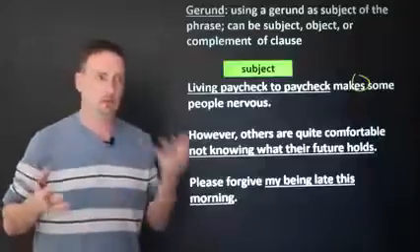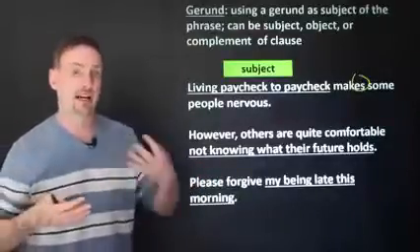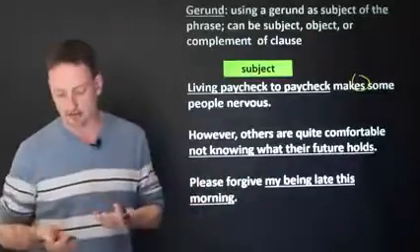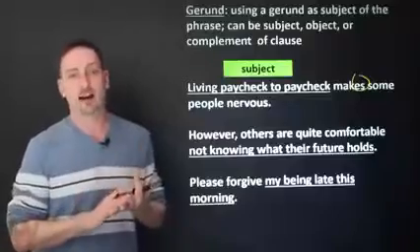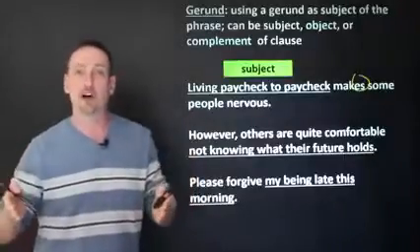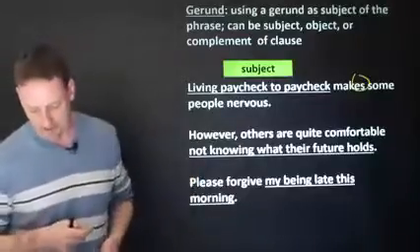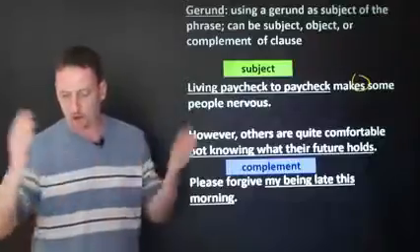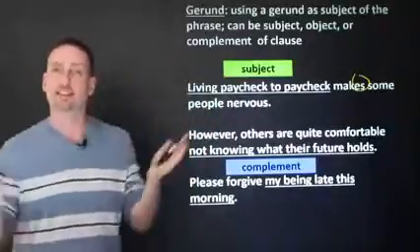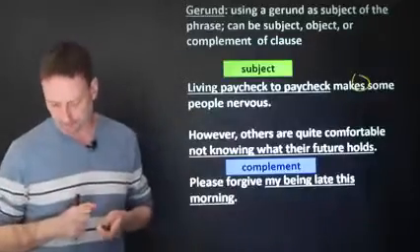Now, however, others are quite comfortable not knowing what their future holds. They're comfortable. Okay, that's a complete idea, but you want to give a more complete meaning. So you're going to add a complement. Not knowing, so I can use it positive or negative. Knowing is a transitive verb. It needs an object. What their future holds, I have a noun clause as an object to the gerund knowing, okay? So I'm using the whole thing. Now I have the gerund and the noun clause. The whole thing is a gerund phrase as a complement to comfortable.